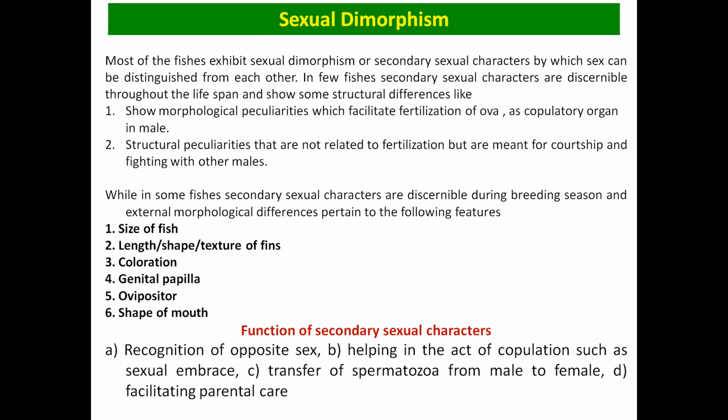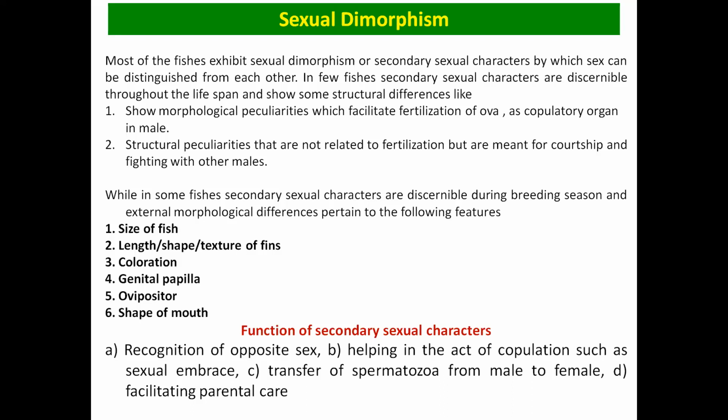So now the sexual dimorphism. Whenever I talk about sexual dimorphism, it means a secondary sexual character that can be used to distinguish the two sexes of the same species. Basically they are the characters which discriminate the male and the female of the same species. It may be in the form of some morphological peculiarity, like a copulatory organ in the male which helps in the fertilization of ova, or some have a structural peculiarity that is not related to fertilization, but is meant for courtship or fighting with other males.